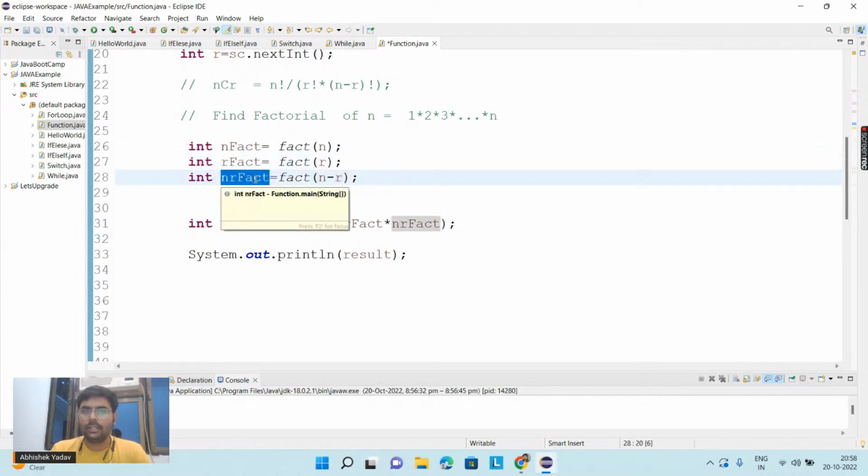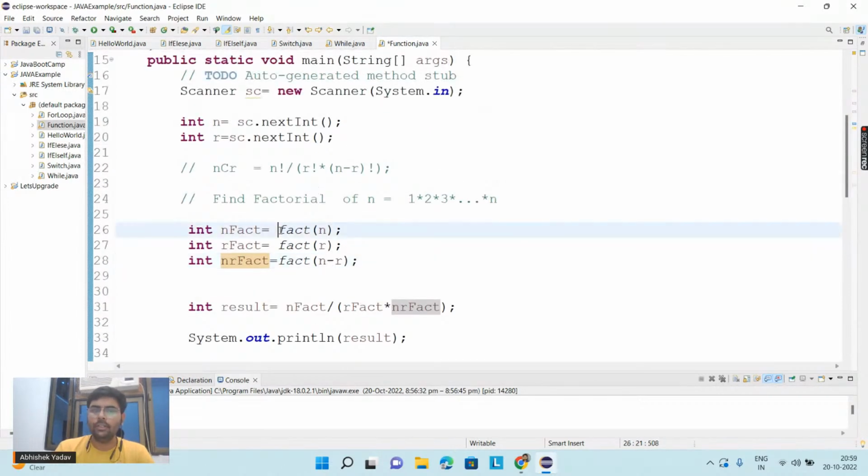Similarly, in order to calculate n minus r factorial, you are passing the value n minus r, right? And you are storing the result, right, Rocky? Yes, correct, Shivam, because there is no need to write the same code multiple times, just call the function. We are just calling the function because we know this function will go and calculate the factorial of a number. Okay.